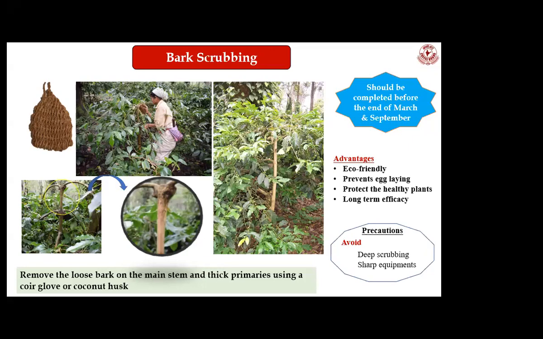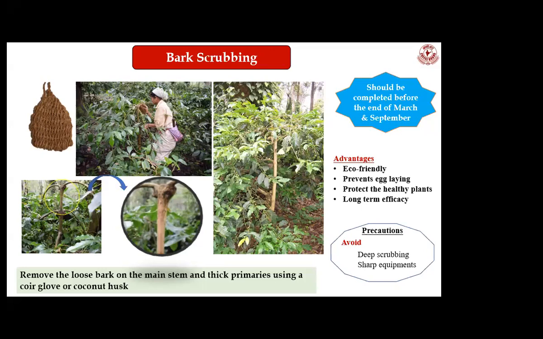So what is the advantage of this method? This is eco-friendly. It will not involve any chemicals, it will prevent egg laying, and it will protect the healthy plants in the longer run. That means once you do bar scrubbing for a particular area, you need not bother about other management operations for white stem borer for that plant. Bar scrubbing alone will be able to maintain the coffee plants without infestation of coffee white stem borer. And a little caution should be taken.